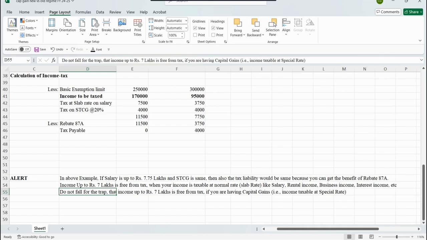And if you are having income from capital gain, then the rebate under section 87A is not available to you, and you are liable to pay tax on such income, as you can see in the earlier example.